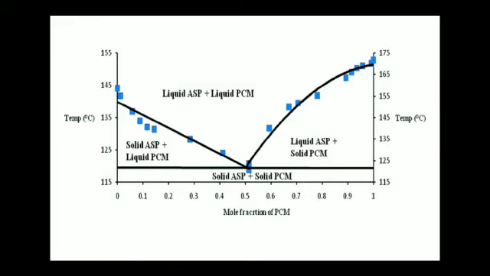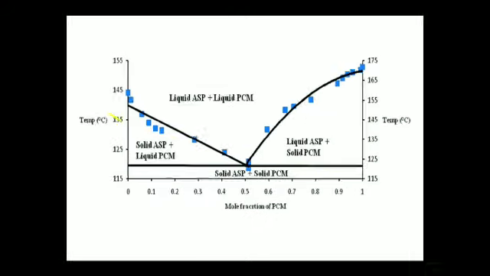When aspirin is added to the paracetamol, the melting point of the substance slowly decreases, and due to this decrease in their melting point, they are converted into a eutectic mixture at nearly 120 degrees centigrade. Due to the decreasing melting point, they are converted into liquids.